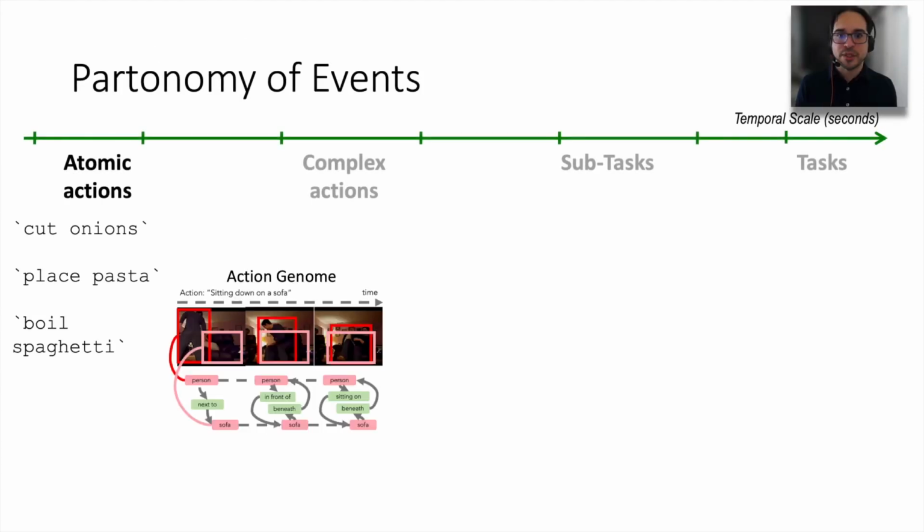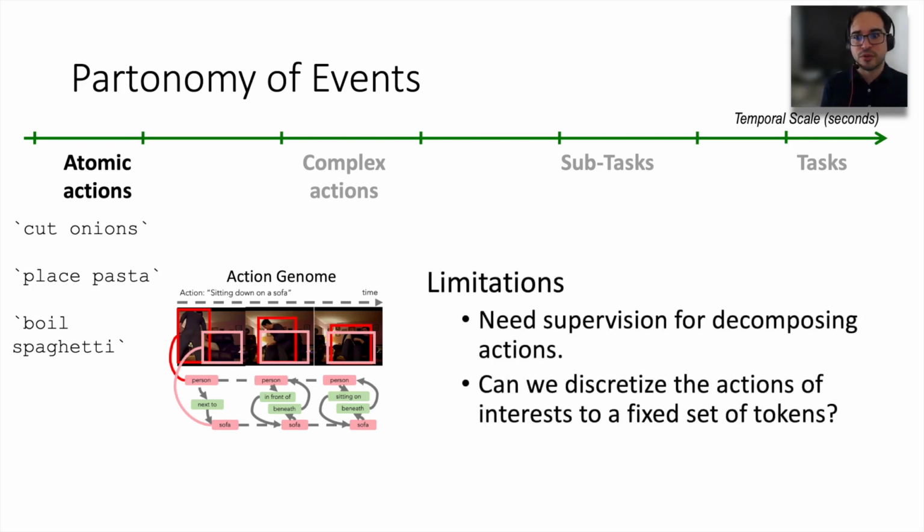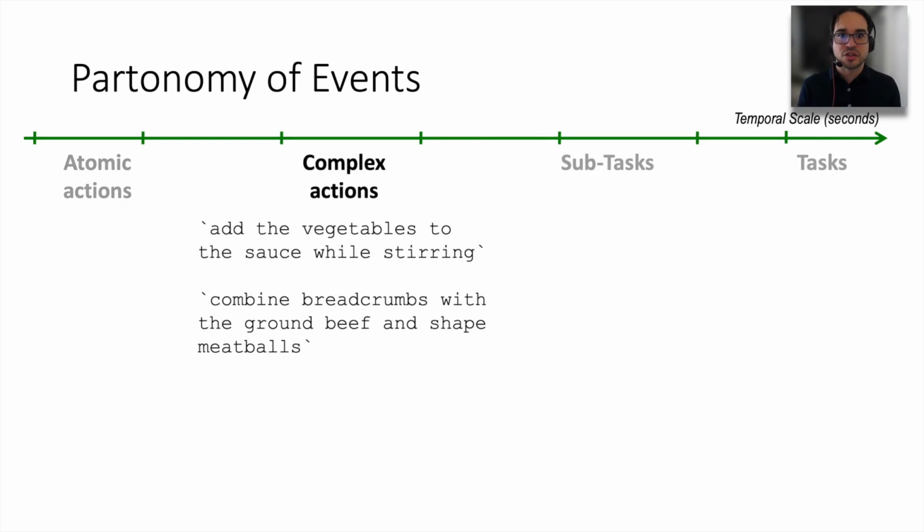So that's what we have been doing for atomic actions. However, there are still some limitations. For example, we need supervision for decomposing actions, and we have assumed that we can discretize the actions of interest to a fixed set of tokens. However, this is not always the case, and this is particularly important as we advance in our timescale, where more complex actions are much harder to tokenize into categories.